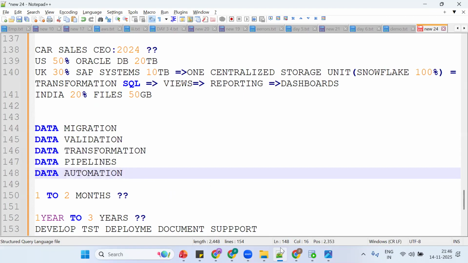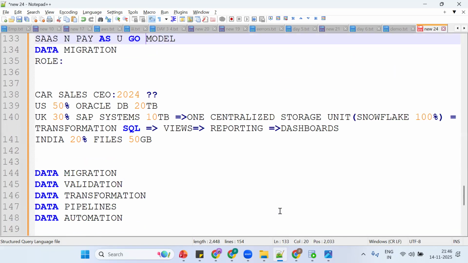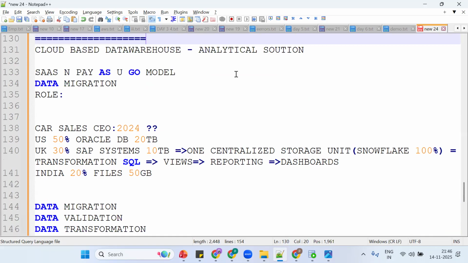Now we want to work on the transformation. How are we trying to do the transformation, using what concept? Tell me, how are we trying to migrate, using what concept? Any guess? Maybe by COPY, internal stages, external stages, or by ETL tools.